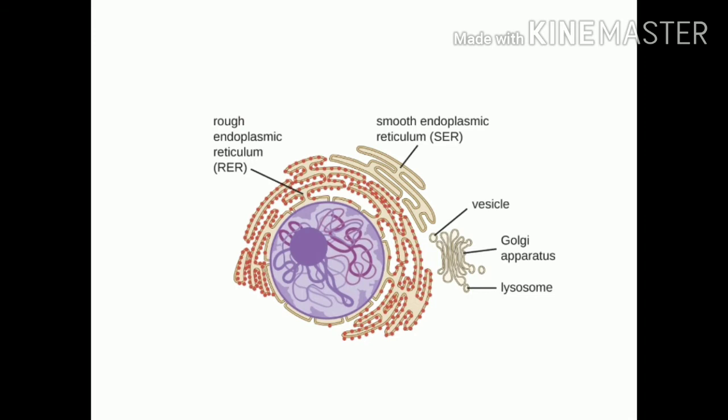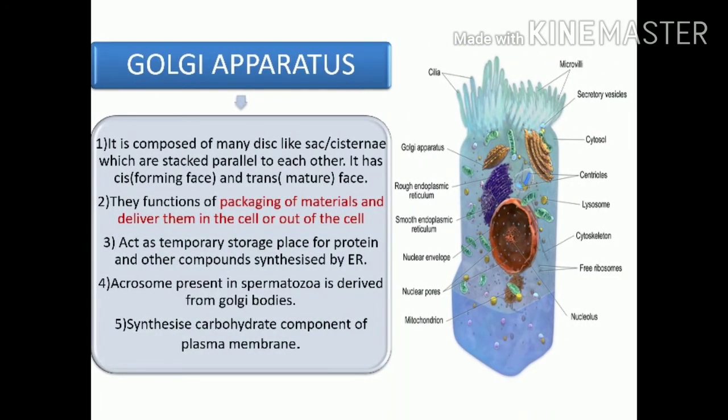And the portion where this granular structure is not present is known as smooth endoplasmic reticulum. Now let's talk about the Golgi apparatus. It is composed of many disc-like sacs, also known as cisternae, which are stacked parallel to each other, and it has two phases: the cis phase, known as the forming phase, and the trans phase, known as the mature phase.